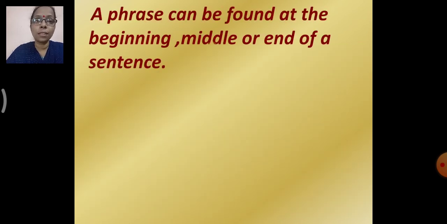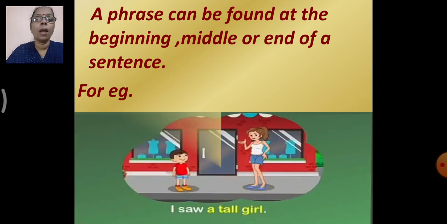Also you can see, children, a phrase can be found at the beginning, middle or end of a sentence, right? So we can see a phrase at the beginning of a sentence, in the middle of a sentence or at the end of a sentence, right? For example, you see, I saw a tall girl. So now which is a phrase here? A tall girl, right?